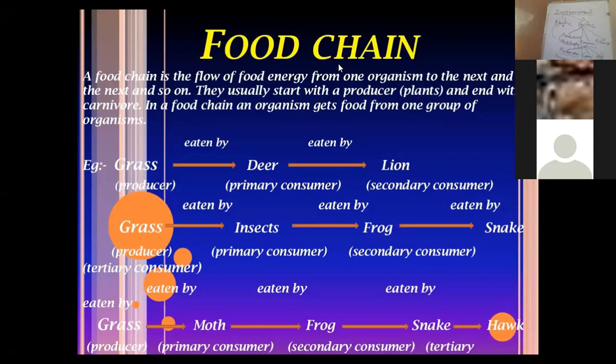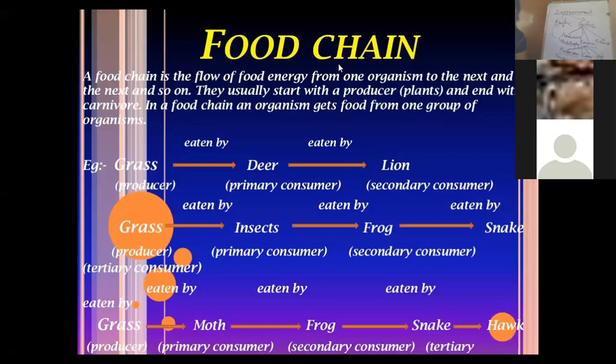There can be a two-step food chain, a three-step food chain, a four-step food chain, as well as a five-step food chain, but not more than five steps. The five-step food chain is the last one. Why it will be the last one, we will discuss later on.